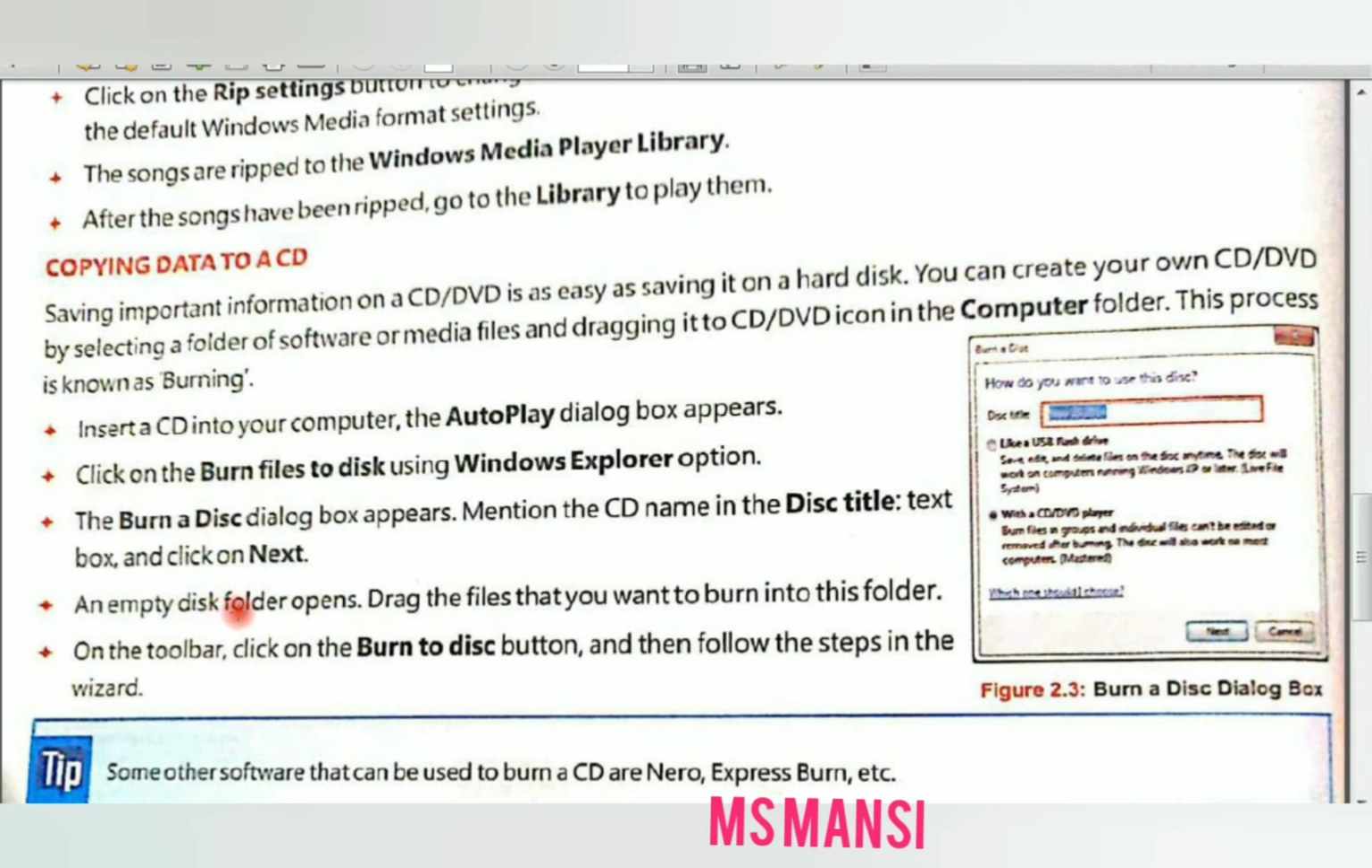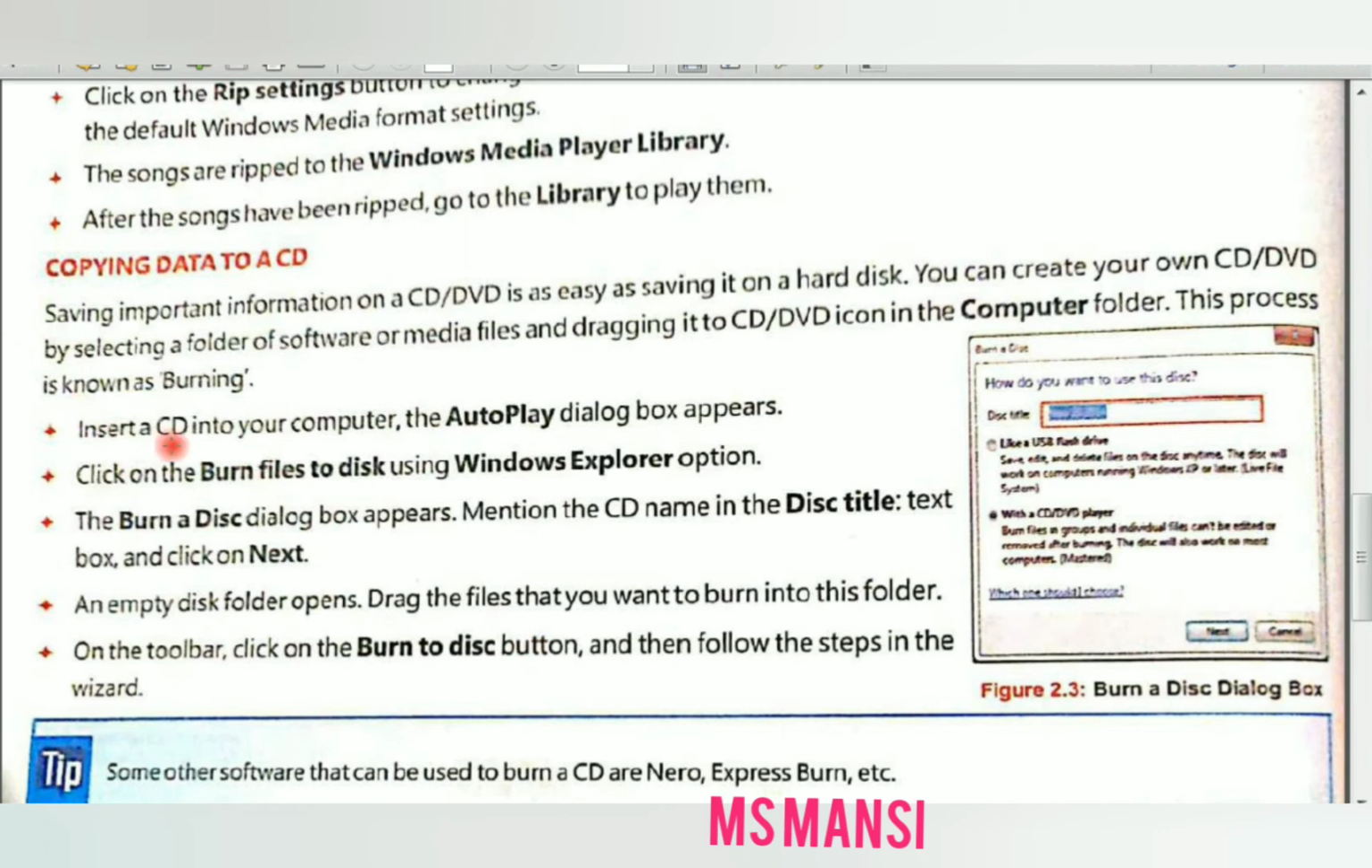Then an empty disc folder opens. Drag the files that you want to burn into the folder. On the toolbar, click on the burn to disc button and then follow the steps in the wizard.